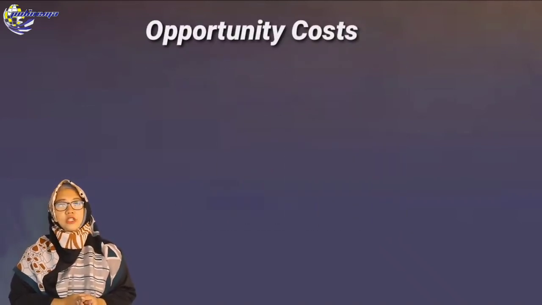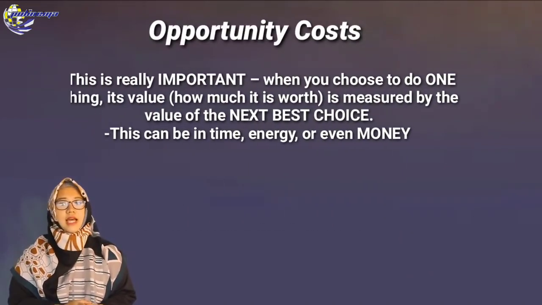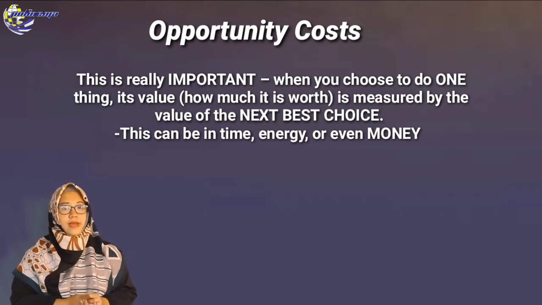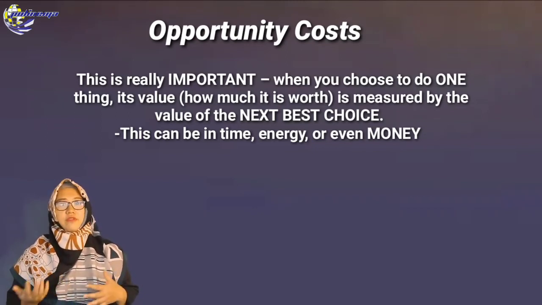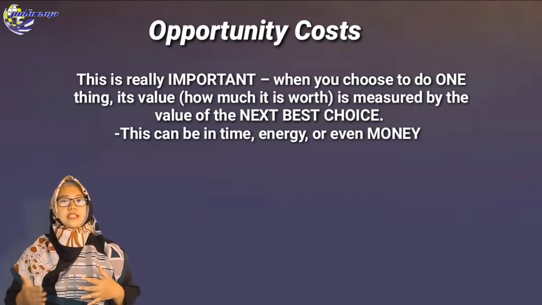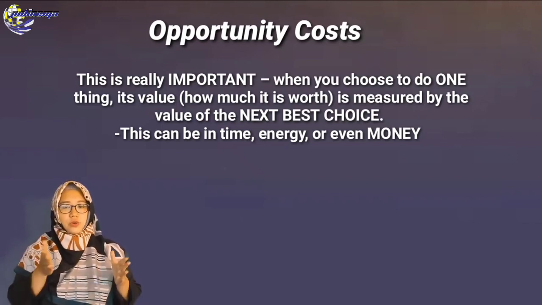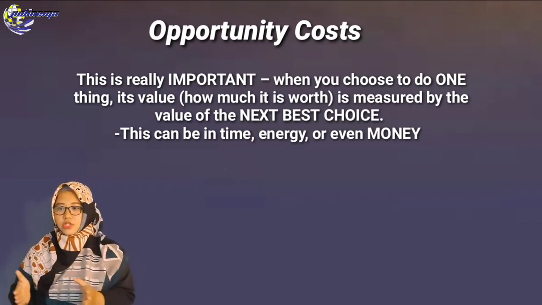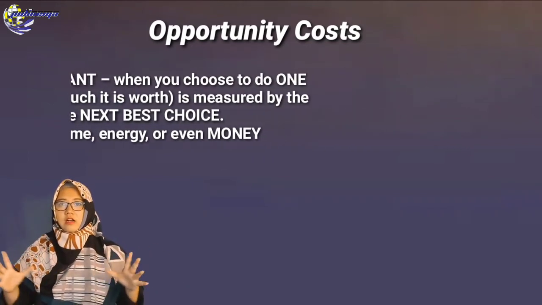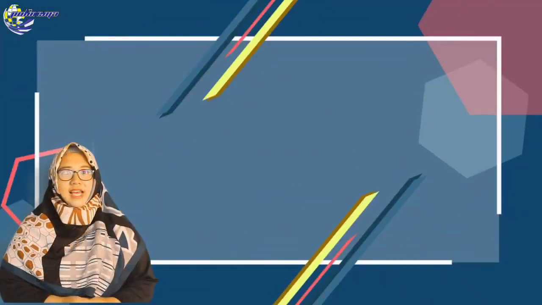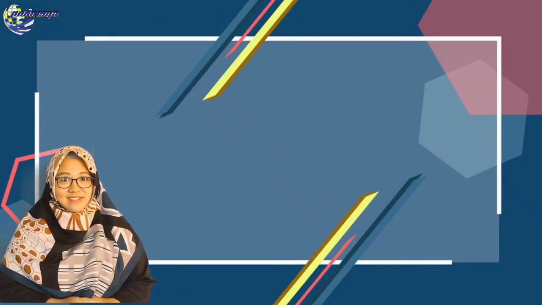So opportunity cost means the value of the next best choice, related with limited resources, while you have to fulfill your needs and wants. So you can choose the best choice based on some or a lot of choices. That's opportunity cost. Okay, students, is it clear enough?